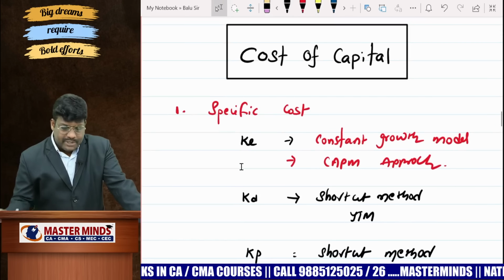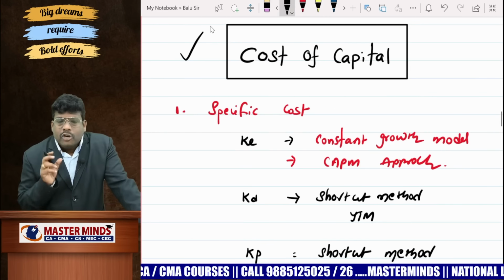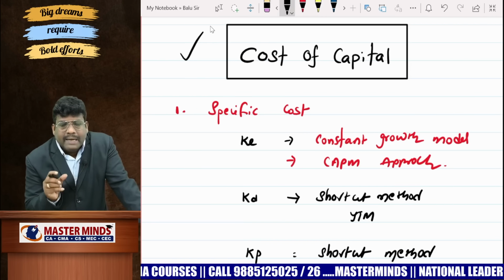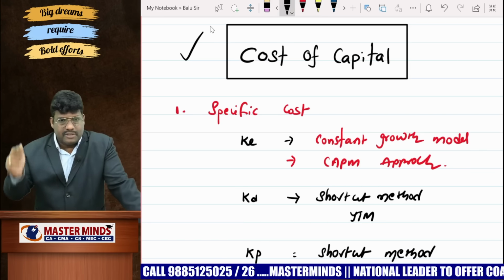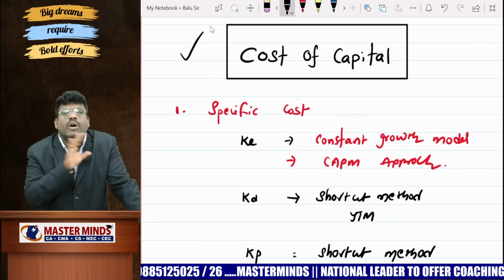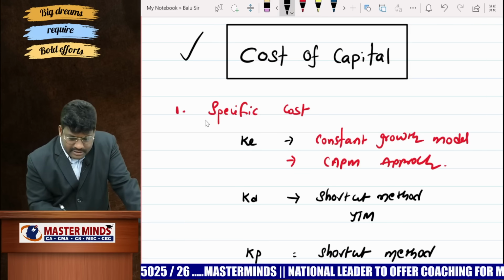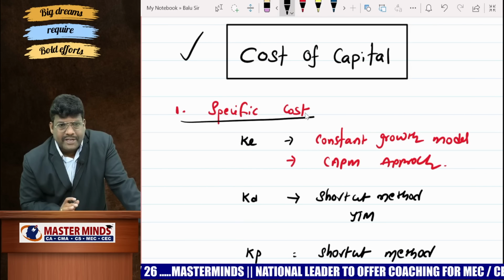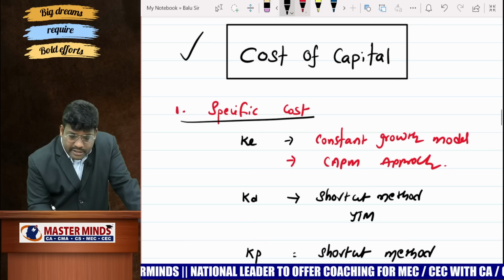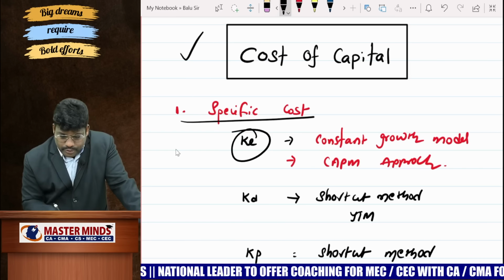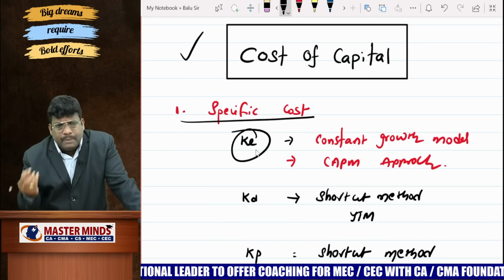Coming to cost of capital, a very important chapter. Cost of capital is the minimum rate of return that a company must earn to meet the expectations of fund providers, particularly long-term funds. To calculate cost of capital, two things are needed. Step 1, calculate specific cost. Step 2, calculate weighted average cost. In the calculation of specific cost, what are there? For KE, multiple methods are there.